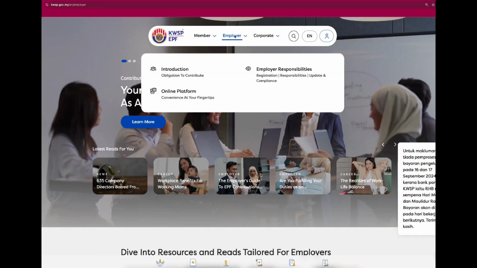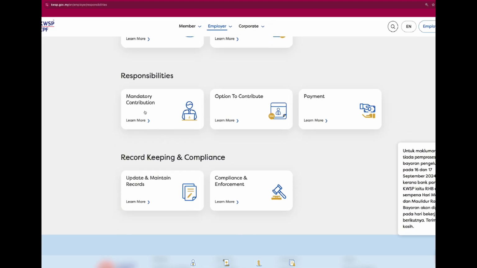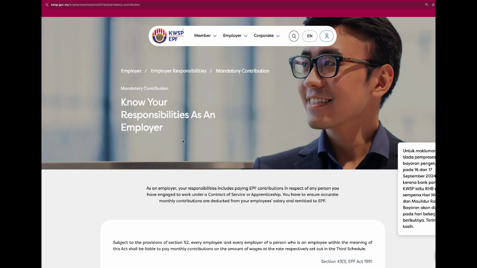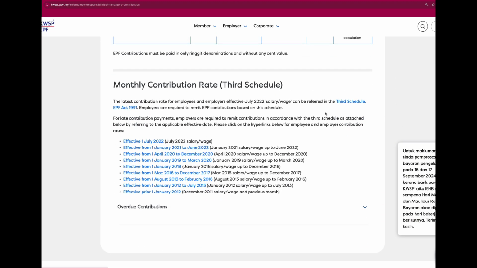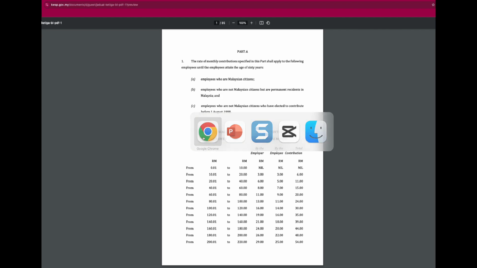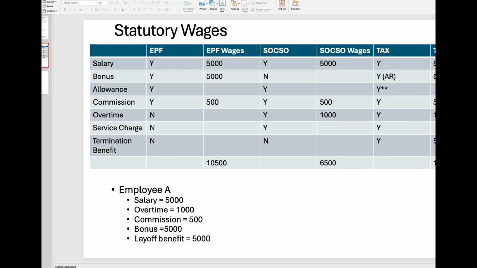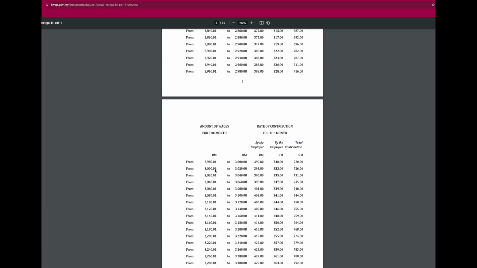If you're unsure whether a particular payment is subject to EPF, the best place to start is the EPF website or the EPF employer guidelines. They have detailed information and specific lists that break down what's included and excluded. Just type in EPF Employer Guide Malaysia in your search bar, and it will lead you straight to their documentation.